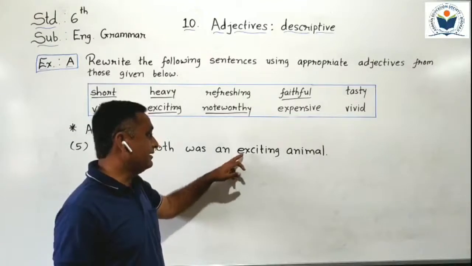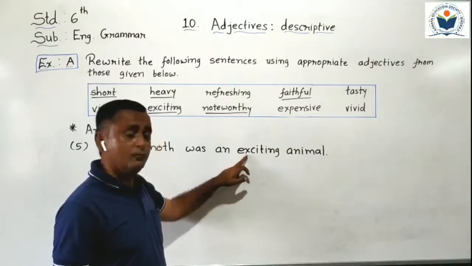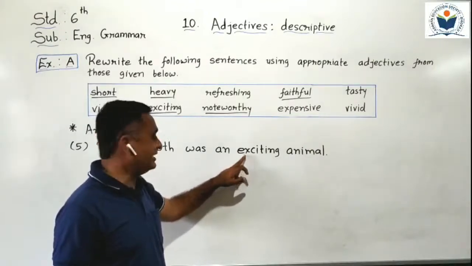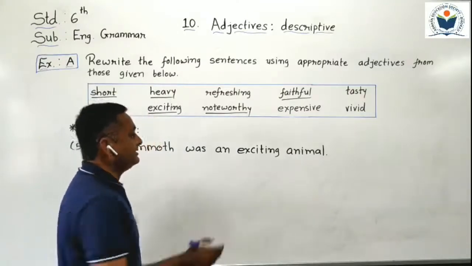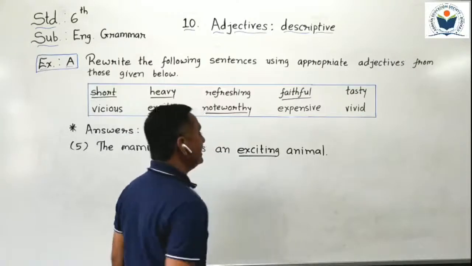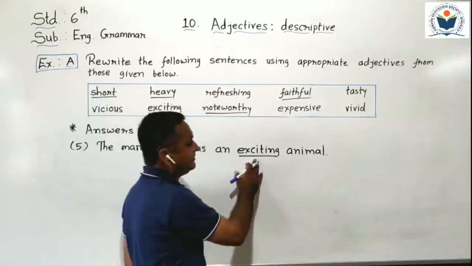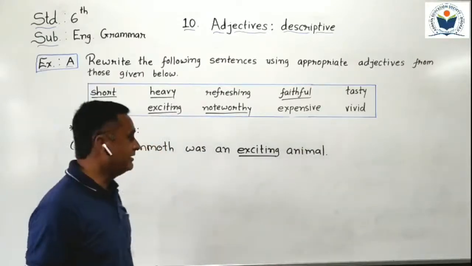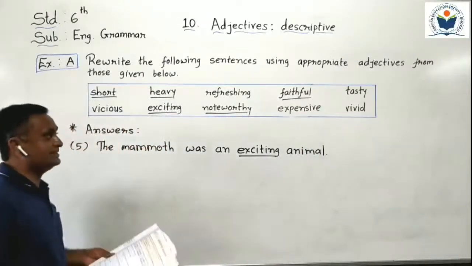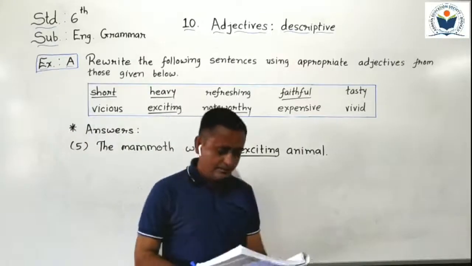Just keep in mind. So I put exciting here. Exciting animal. Exciting adjective describes animal noun. Can you understand, students?